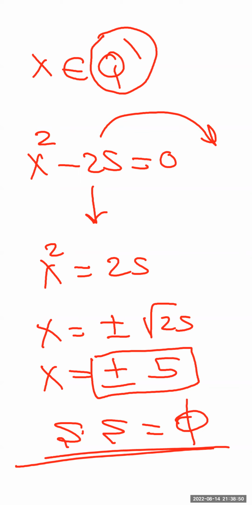One more question. Which one, 3 and 4? I didn't solve 3 and 4, I just solved 1 and 2. This question is not mentioned in the book. I just solved it to show you the difference between when the required solution belongs to Q or Q dash. It belongs to Q dash and the rational numbers are the solution, so the solution related to irrational numbers will be the empty set.